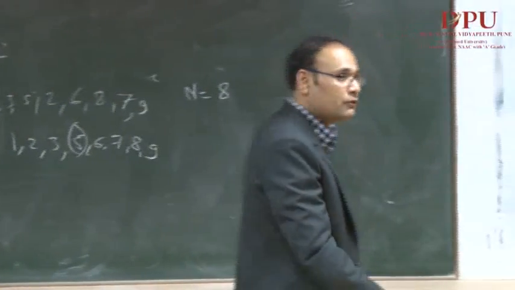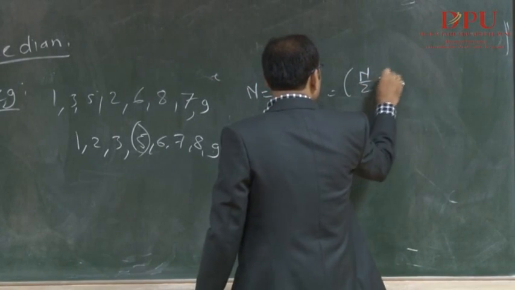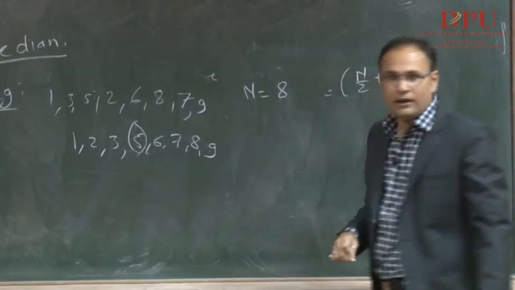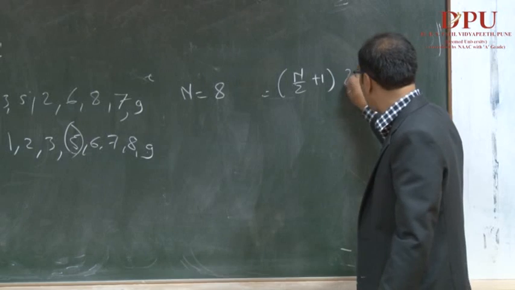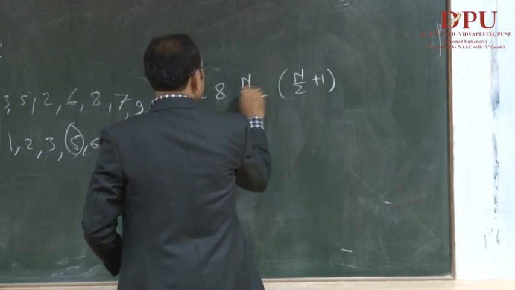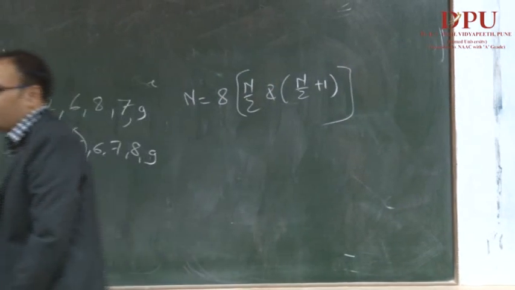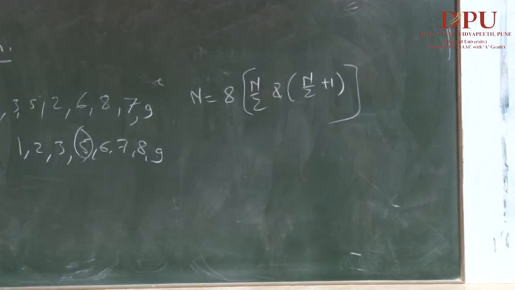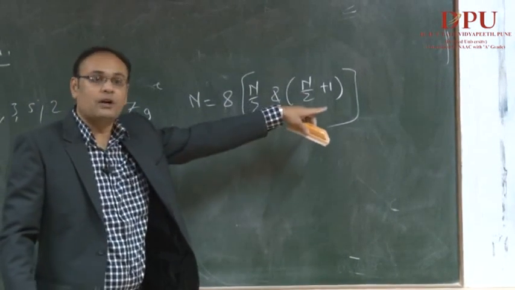So we need to use these particular methods. This is basically a formula: the n by 2 term and the n by 2 plus 1 term.